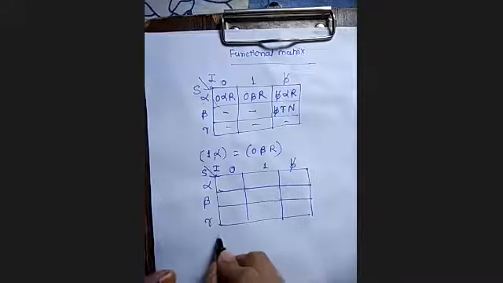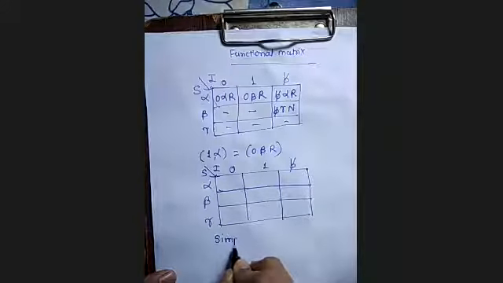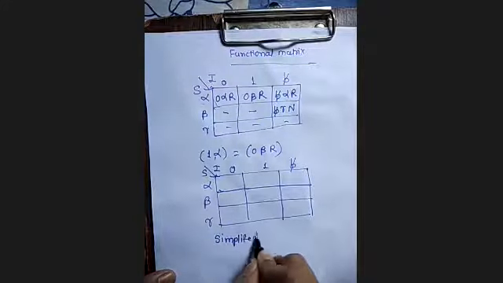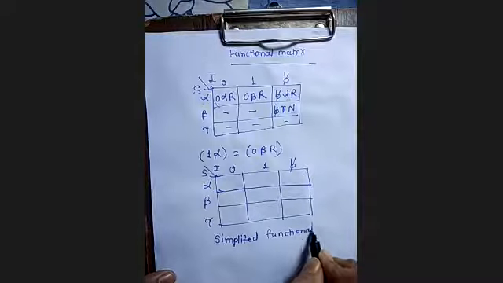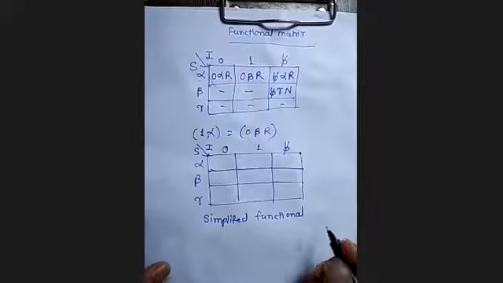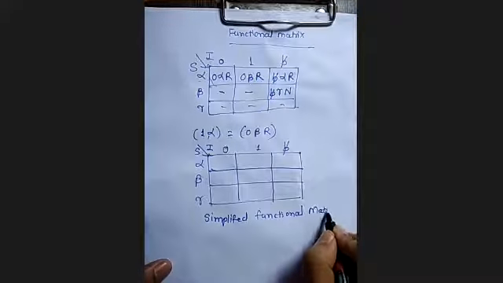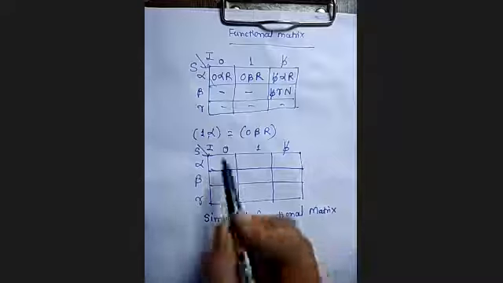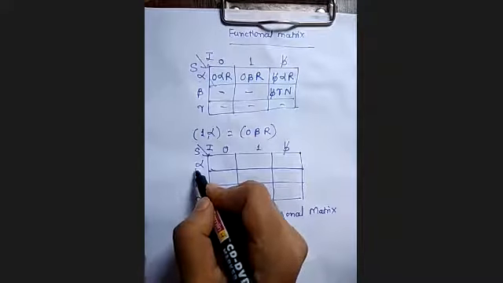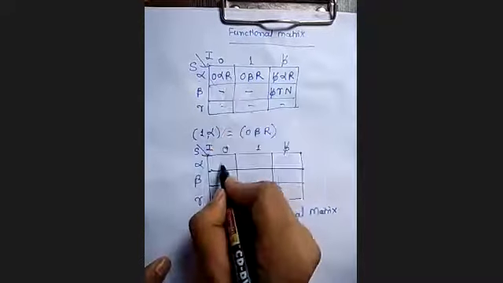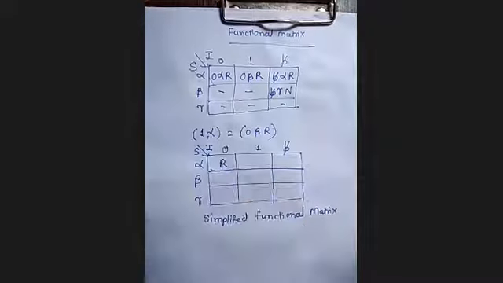Okay, so this is my simplified functional matrix. Here, what is not changed? Input is not changed. State is not changed. Only you are moving to the right. So just show here R. R indicates what? Move to the right.